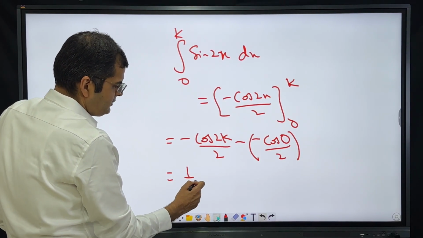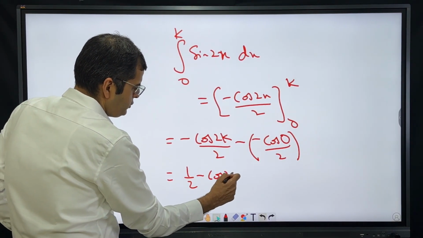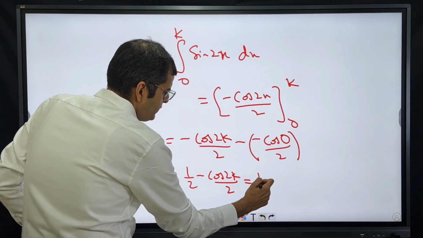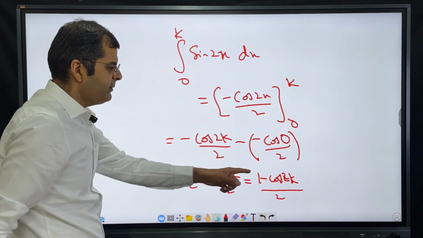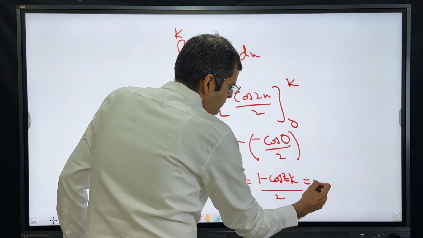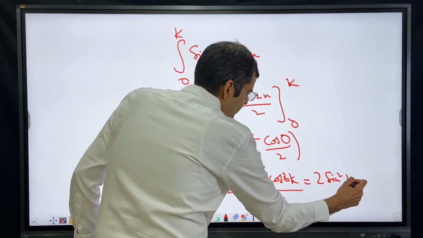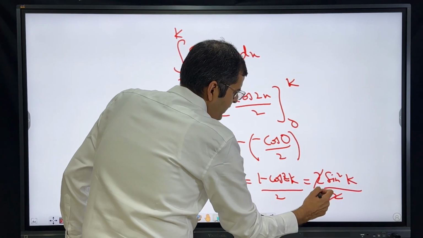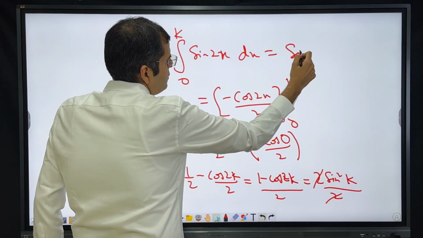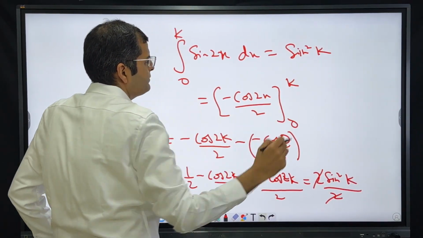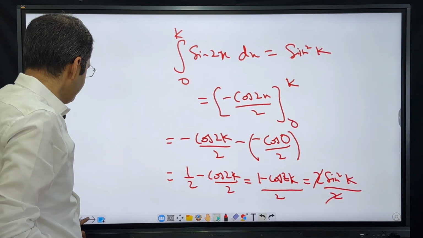So let me write it as plus 1 by 2 minus cos 2k divided by 2, which is 1 minus cos 2k divided by 2. 1 minus cos 2 theta is 2 sine square theta. So it is 2 sine square k divided by 2. The 2 cancels out, we are left with sine square k. So the integral is sine square k.